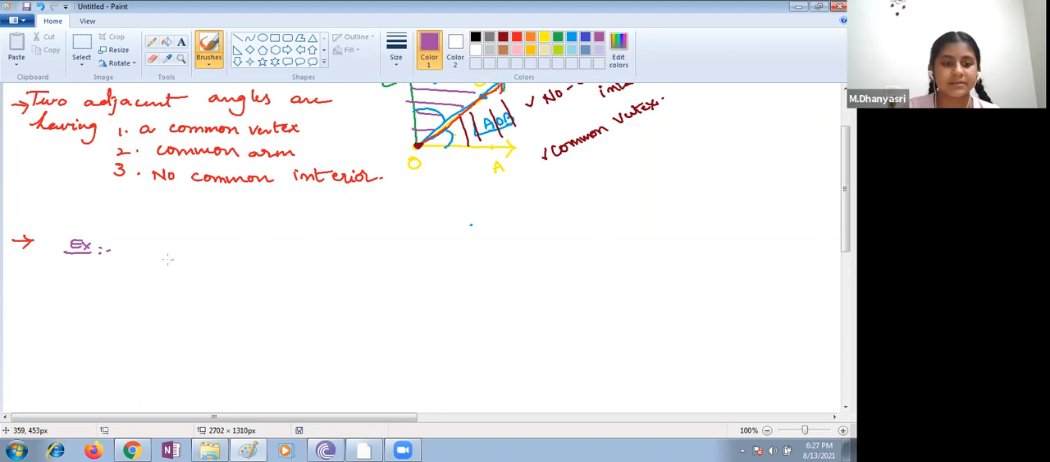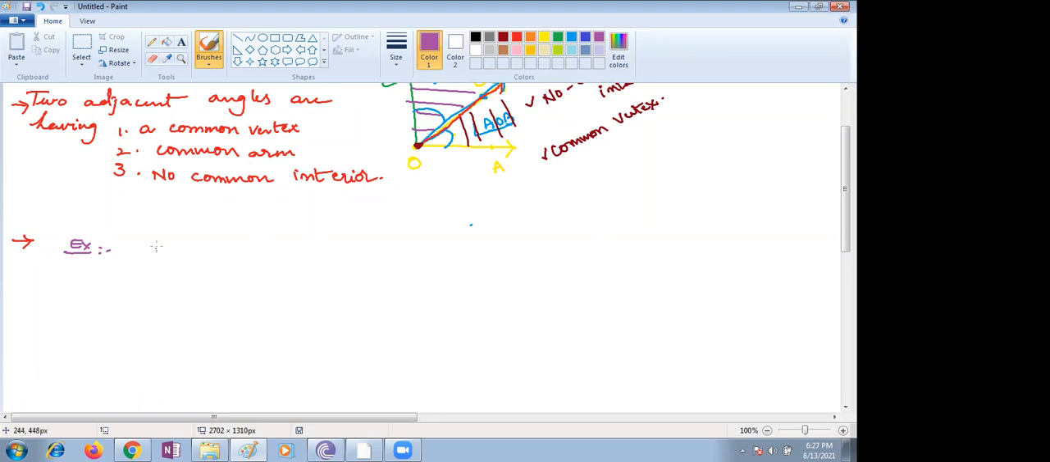Page number 97. The last one, you have to see on page number 97. At the end you have some figures. The common vertex is given like that. Angle 1 is given on this side, angle 2 is given like that. Now my question is: are angle 1 and angle 2 adjacent angles or not? Yes or no?